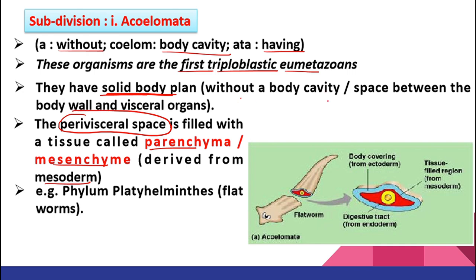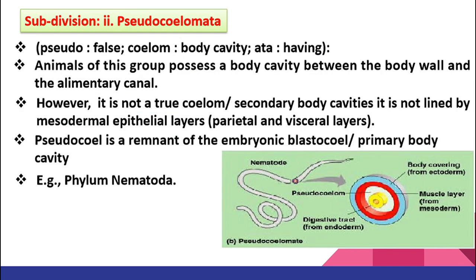Now, what is perivisceral space? Class, we already discussed that viscera means internal hollow organs. So the space in between the viscera, the space in between the organs, we call it perivisceral space, right? An example is phylum Platyhelminthes, that is your flatworm.